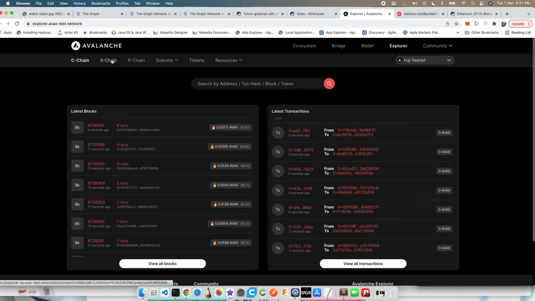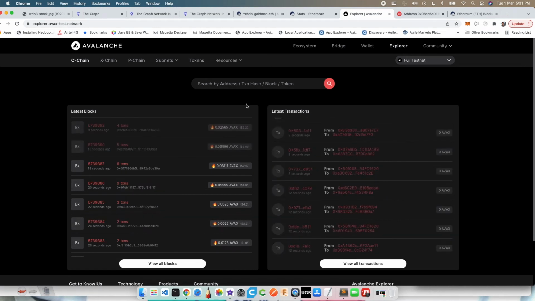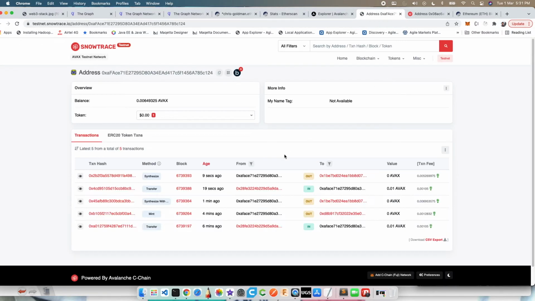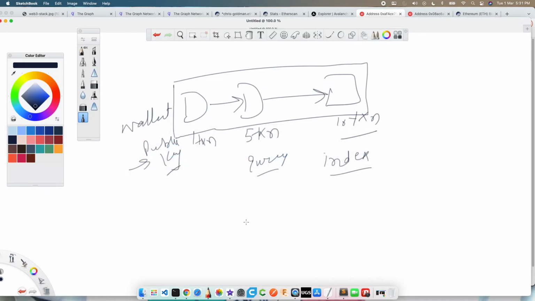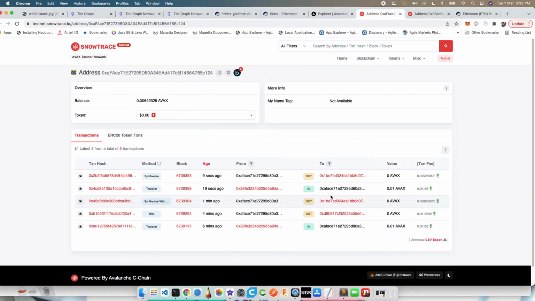So you have different explorers also, a similar thing basically, right? If I want to check the transactions that have been done on a particular account, what they're trying to do is basically take all of the data from the blockchain by listening to the blockchain itself. And then they listen to this blockchain, right? And they create a database, right? And create an index on top of it, on which you can build this kind of analytics, right?